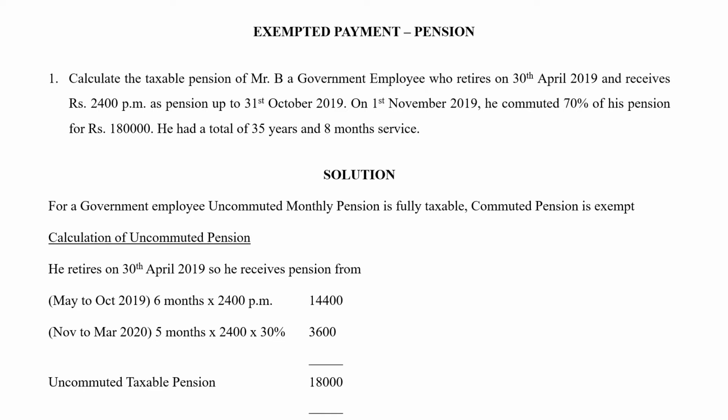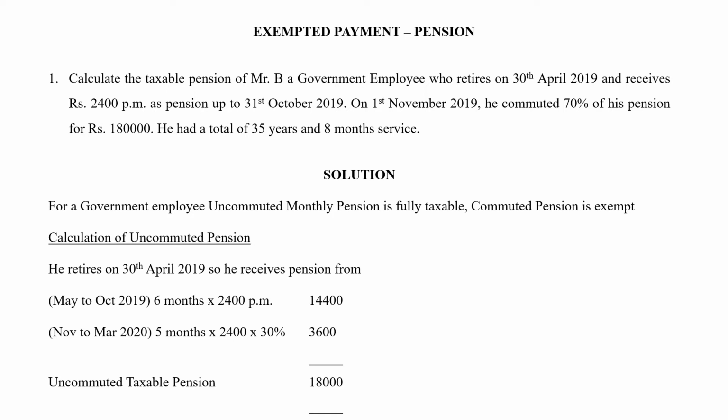In the month of, sorry, in the month of November, 1st of November, he is commuting his pension and taking up a lump sum amount. So 70% of his pension is going to be commuted. The remaining 30% is again uncommuted pension. So for that 30% we have to charge him for the tax. So from November, December, January, February, March.